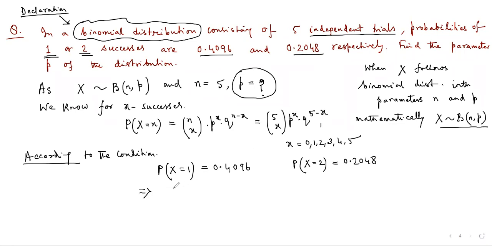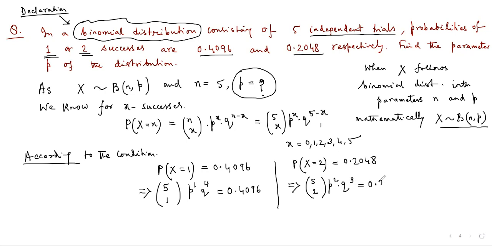It will be 5C1 p to the power 1 q to the power 5 minus 1, that is q to the power 4, which is equal to 0.4096, and 5C2 p to the power 2 q to the power 5 minus 2, that is 3, which is 0.2048.